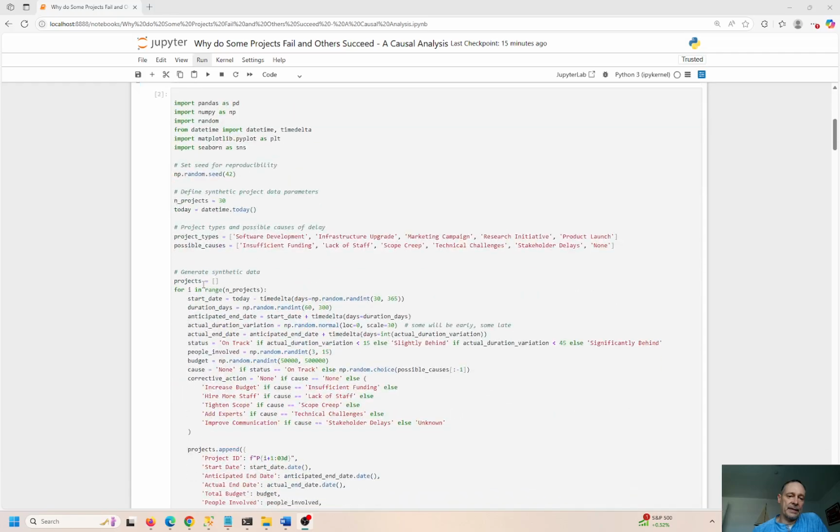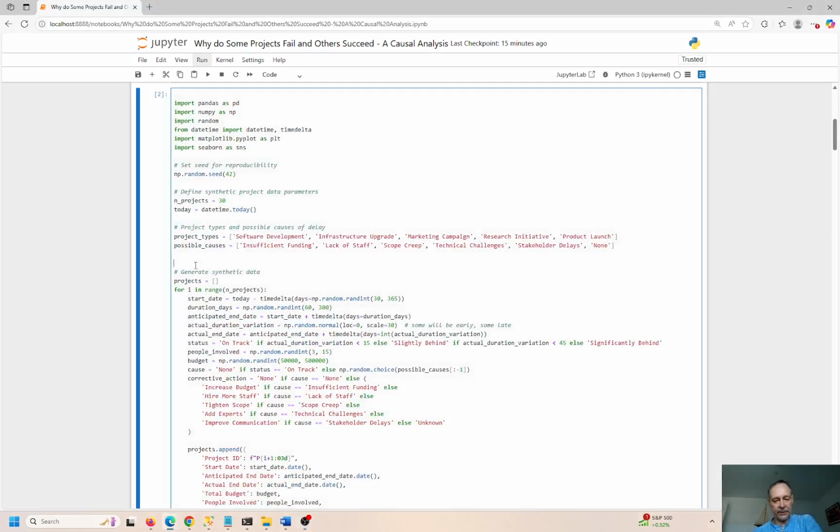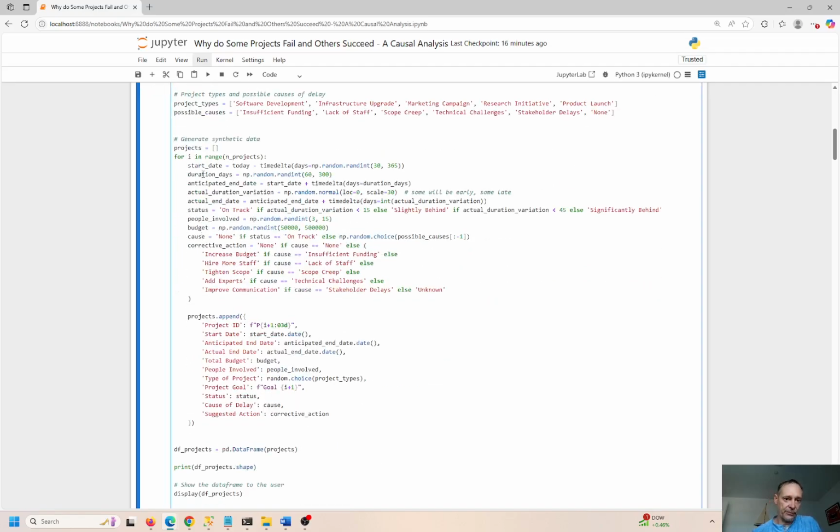So I came up with this data frame right here. Control Enter to refresh. We have the project types: software development, infrastructure upgrade, marketing campaign, research initiative, and product launch. And possible causes of delays could be insufficient funding, lack of staff, scope creep. That's very important. That's a big one. I'll talk about that a little bit. Technical challenges, stakeholder delays, or none. Okay, there could be no delay, and the project is on track with where it should be.